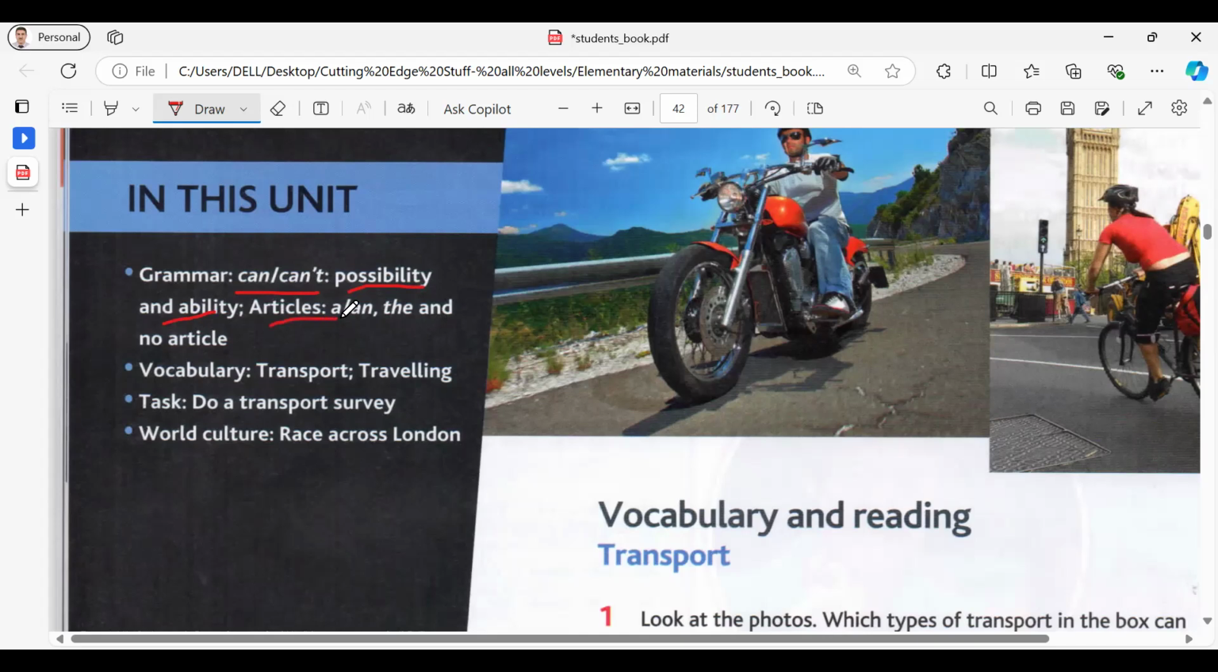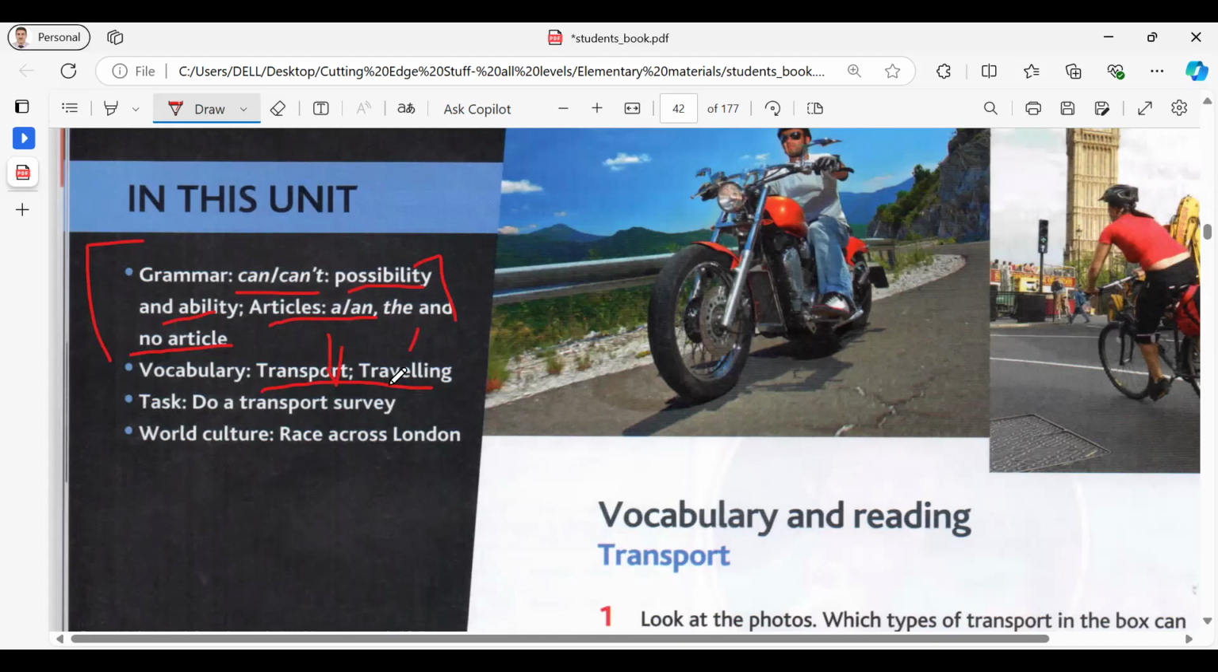And articles again: how to use a, the, and no article, or zero article. So in the grammar focus of Unit 5, you have two main points. The first one, how to use can and can't to express possibility and ability, and how to use articles, definite and indefinite. For vocabulary, you have also two more groups, transport and traveling.